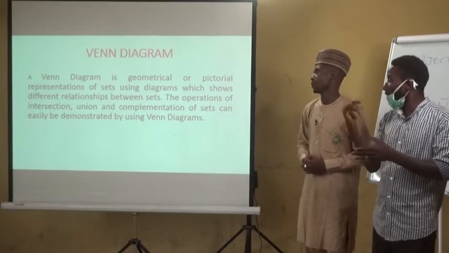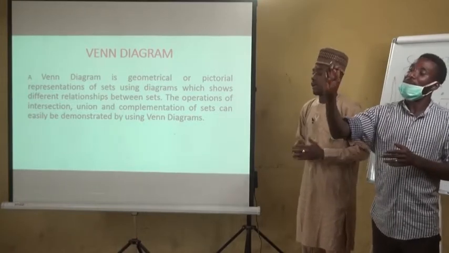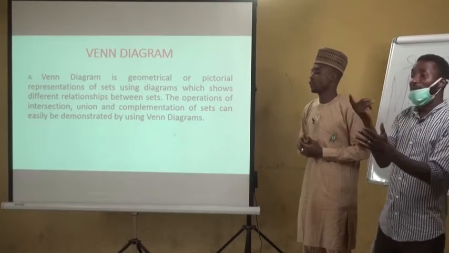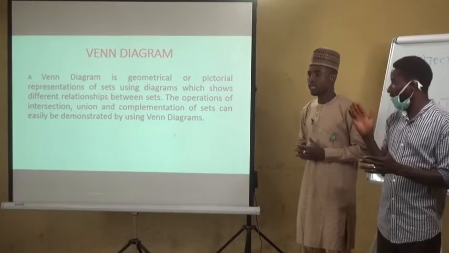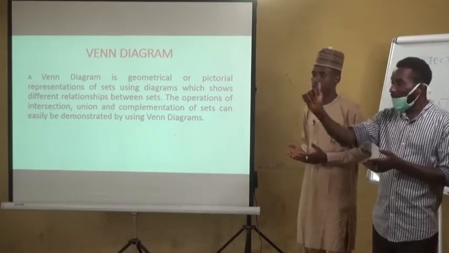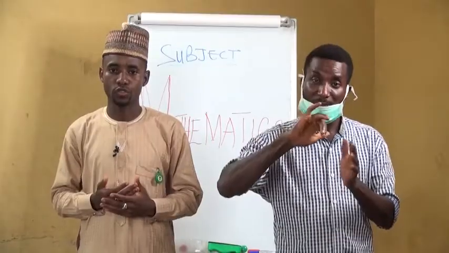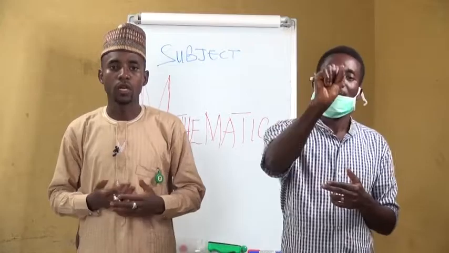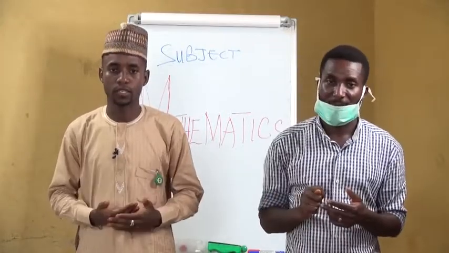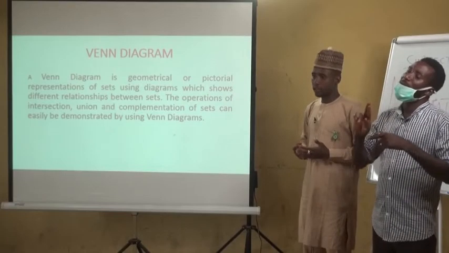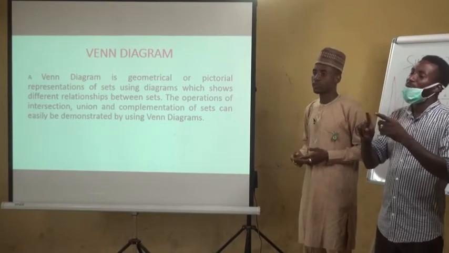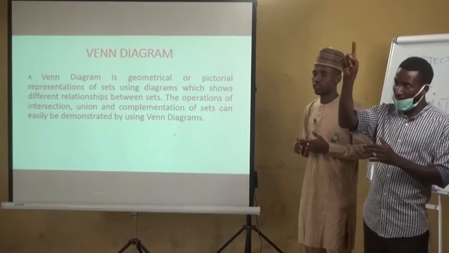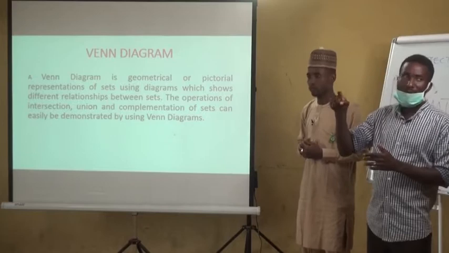Learners should note that the rectangle in a Venn diagram represents the universal set, while the circles or the oval shapes within the rectangle represent the subsets. Where these circles or the oval shapes overlap, it means there is an intersection.